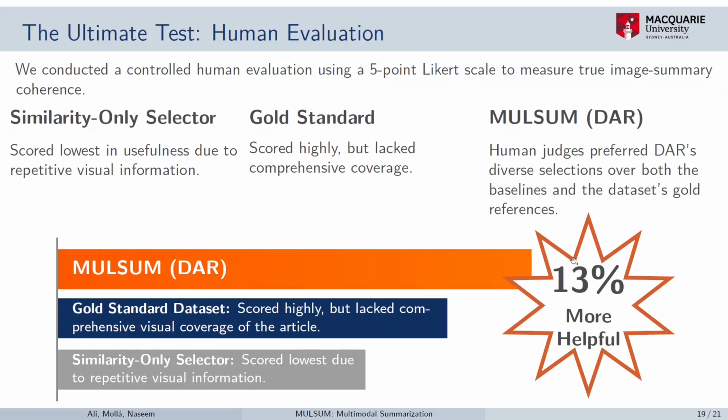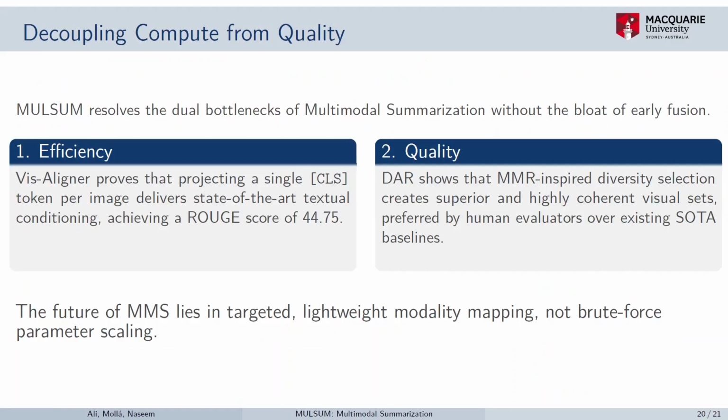In these human ratings, we asked them to rate the image set on a scale of 1 to 5, Likert scale rating. Based on the two bottlenecks we identified at the start of this presentation, our MULSUM system was able to resolve both.